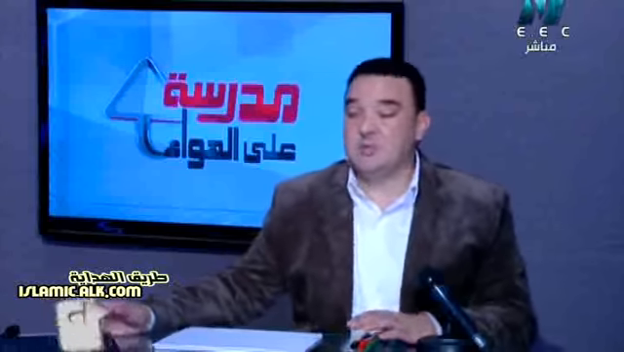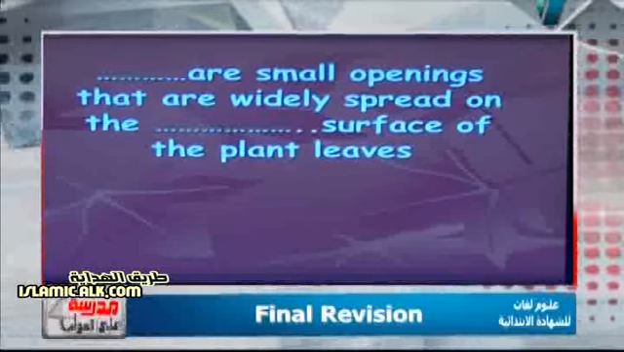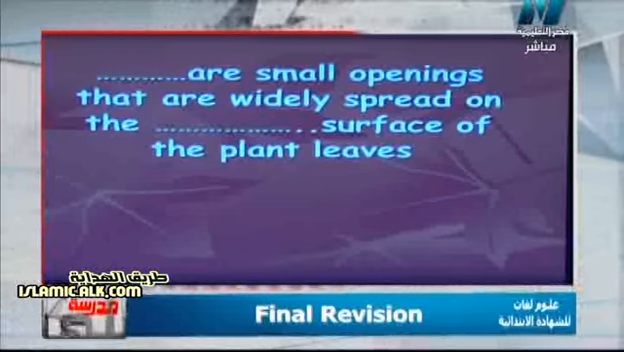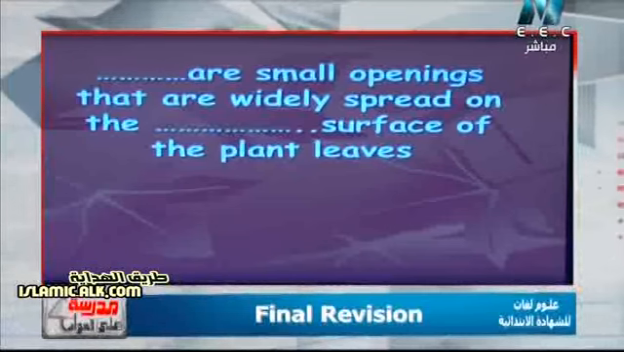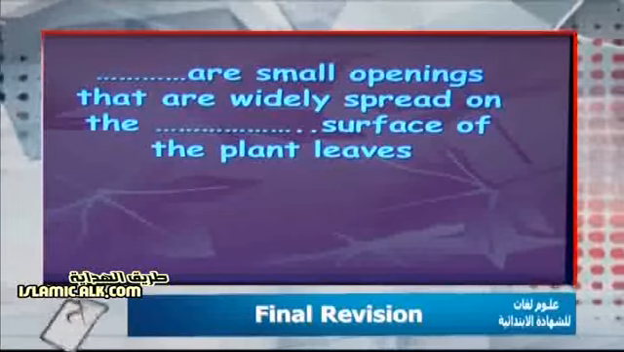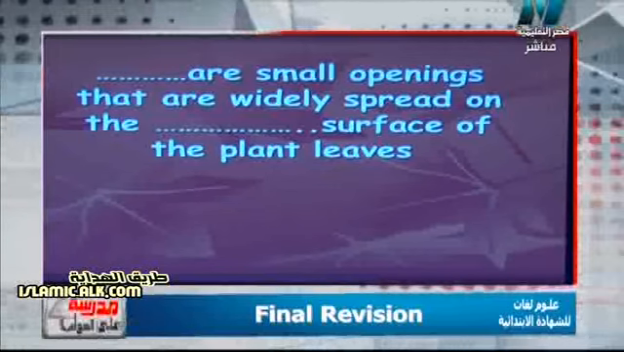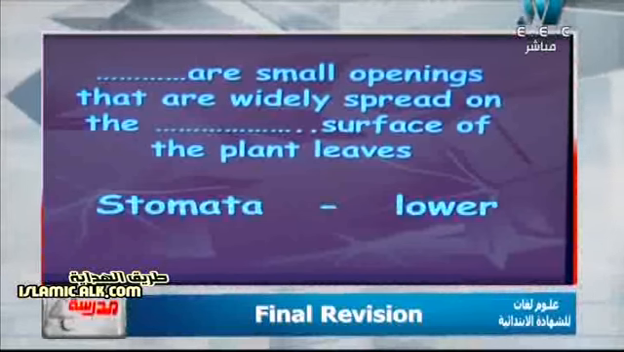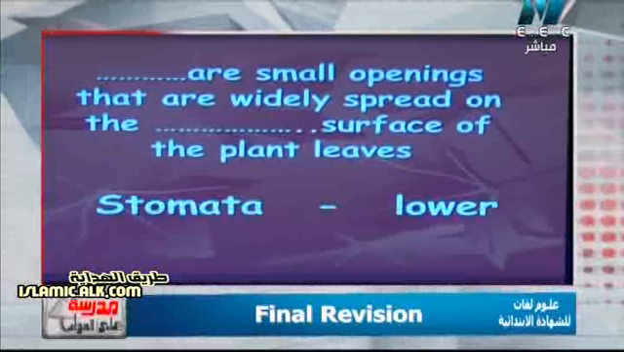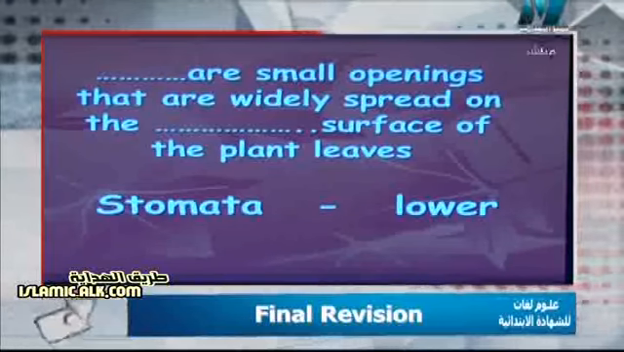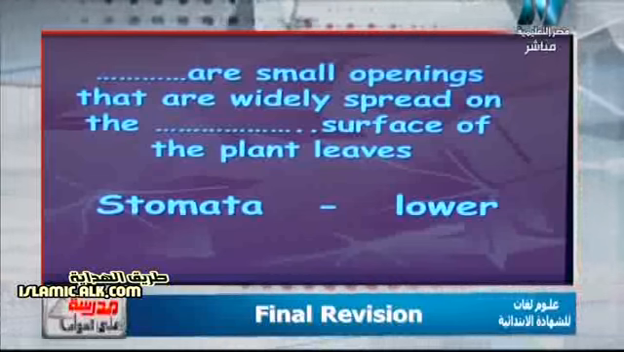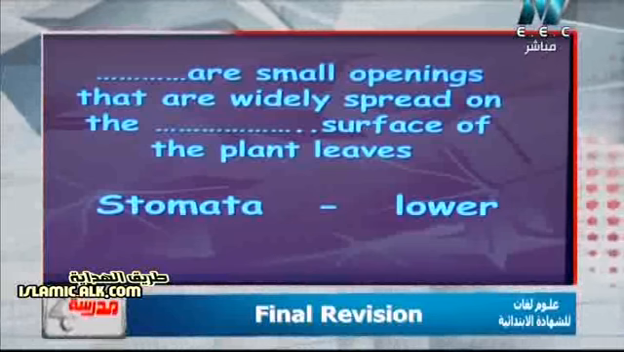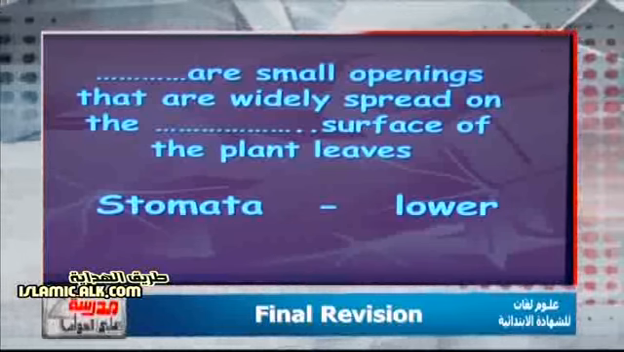So let's start with the first one. Blank are small openings that are widely spread on the blank surface of the plant leaf. Surely stomata, they are small openings that are widely spread on the lower surface of the plant leaf. And in this question, I have a give reason question. The stomata are widely spread on the lower surface of the plant leaf. Why? Why are the stomata spread on the lower surface of the leaf?